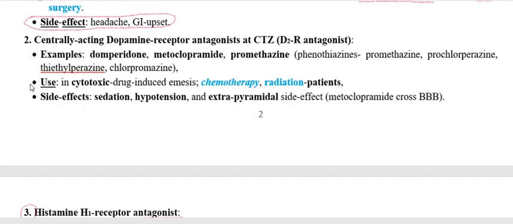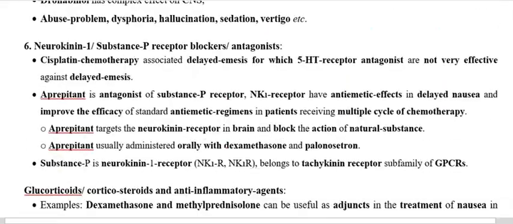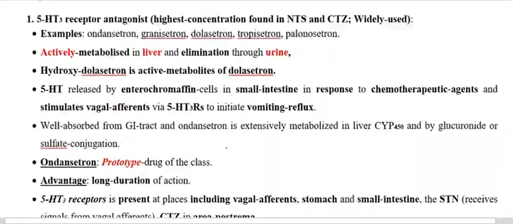Now we have to go through the CTZ receptor, particularly the dopamine receptor antagonist, the D2 receptor antagonist. How does the drug produce the therapeutic effect as an antiemetic agent? The neurotransmitter dopamine acts on the dopamine 2 receptor present on the NTS and CTZ, so you have to see where this receptor is present.